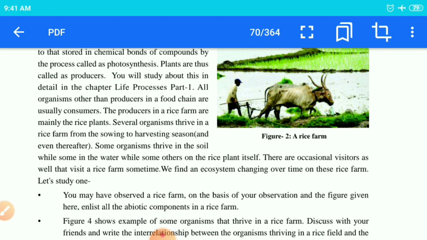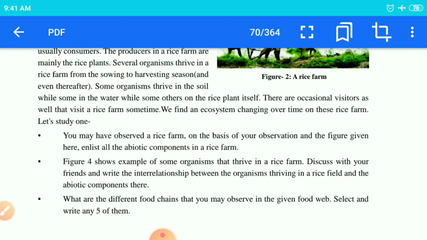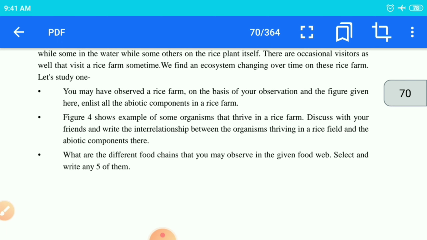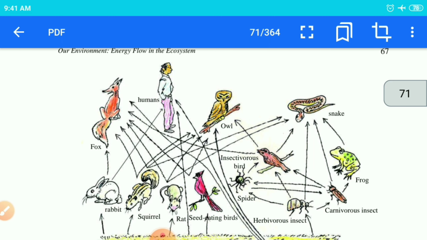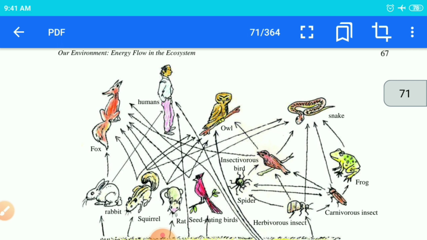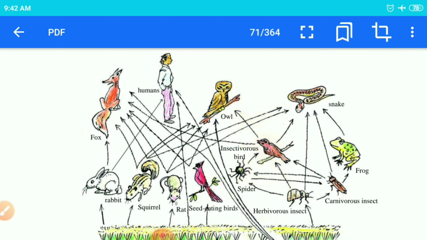So this is a man-made ecosystem, children, and it will be controlled by man only. The human beings are the only ones who conduct it. See children, this is a food web. As you can see here in this food web, one human being is shown, then a fox is there, an owl is there, a snake is there, a frog is there.